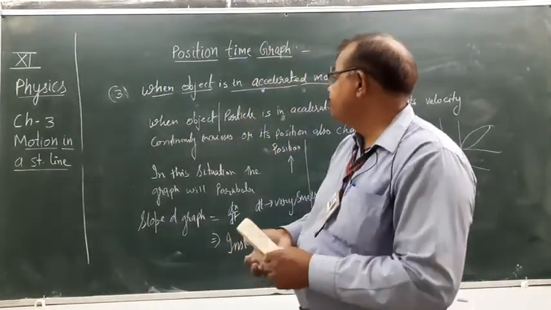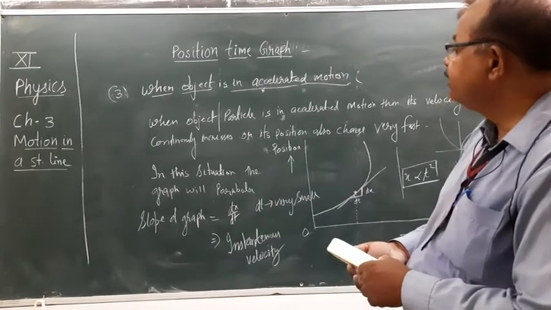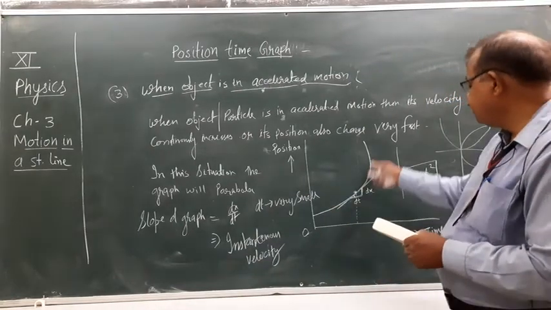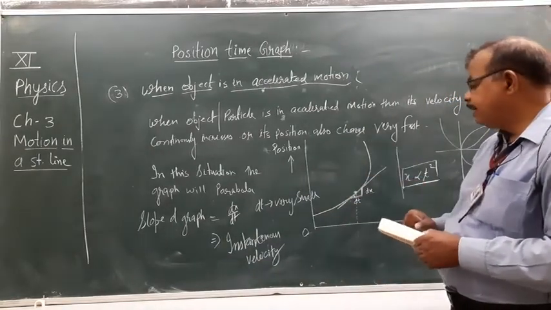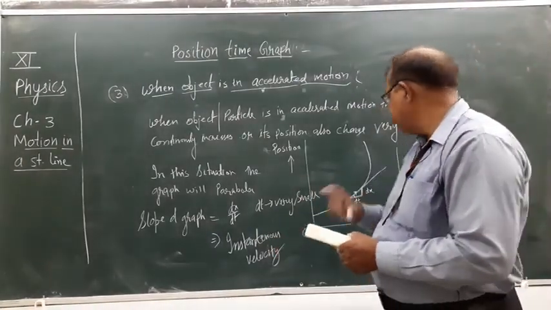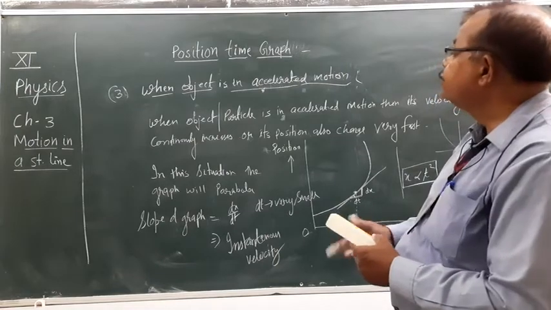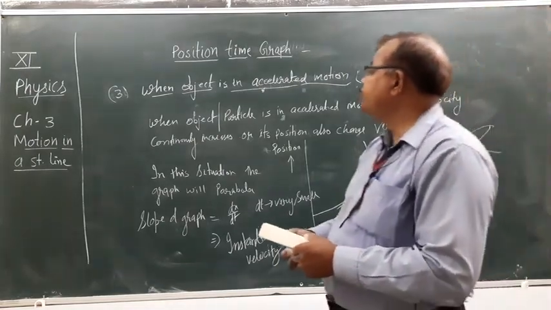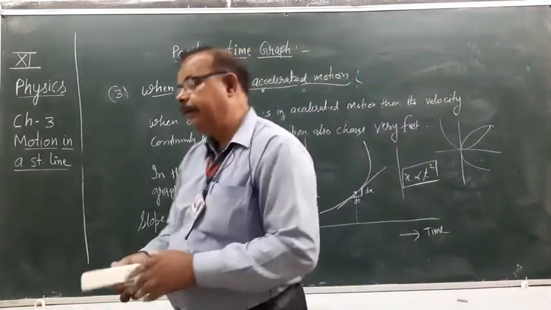And in the third situation, when the object is in accelerated motion, the graph is parabolic, and the slope shows the instantaneous velocity also. Clear? So these are the three situations of the position-time graph in this video.